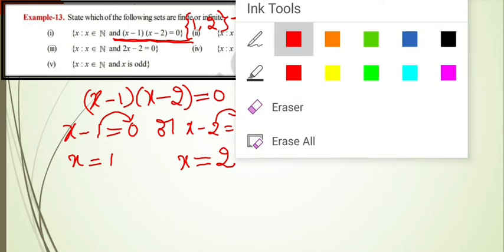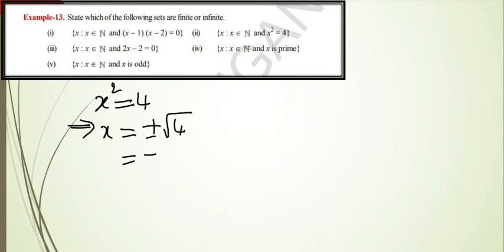Similarly, take the second one, that is x belongs to N. N means natural numbers, and x square is equal to 4. Already we know how to solve this. When x square is equal to 4, x becomes plus or minus root 4. Root 4 can be written as plus or minus 2 square.